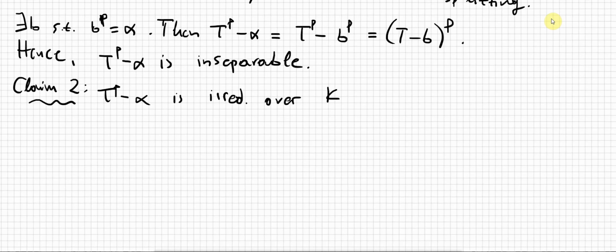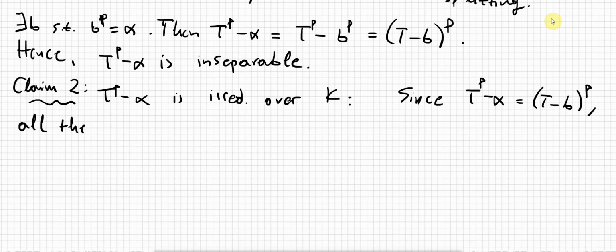Right. So when I say irreducible over k, I mean it's an irreducible polynomial with coefficients in k, right? Okay. So how do we do this? Okay, since this guy is just t minus β to the power of p,